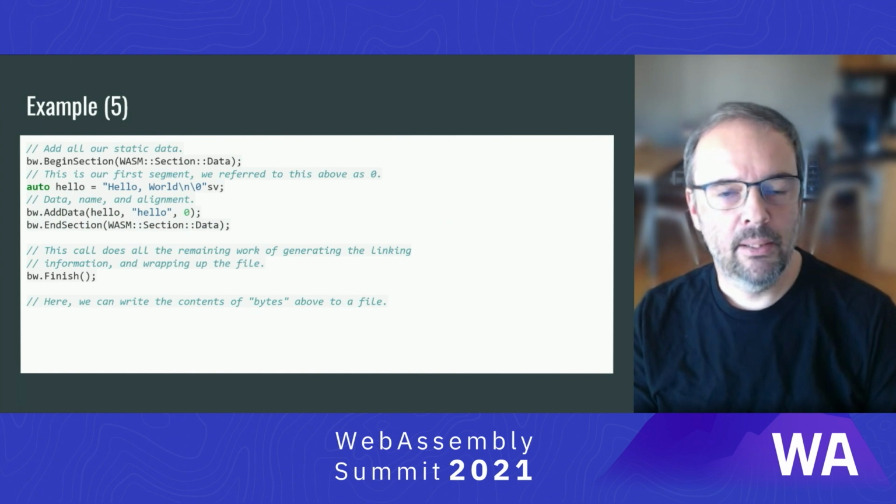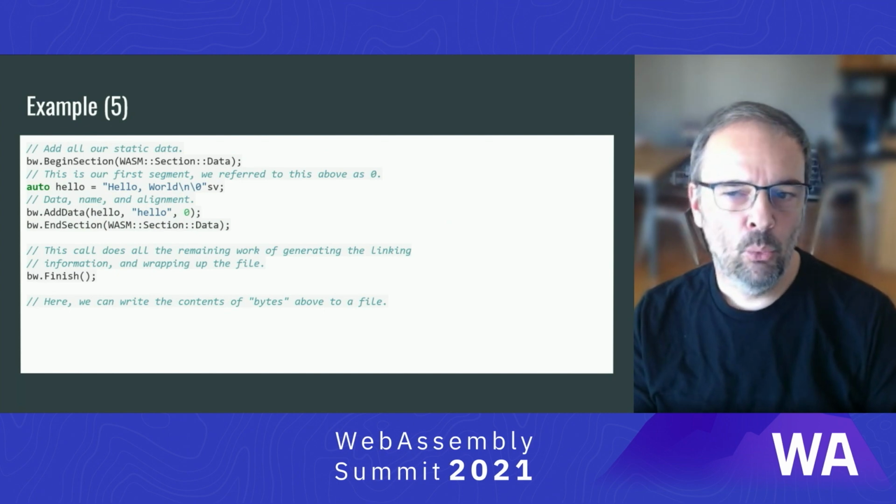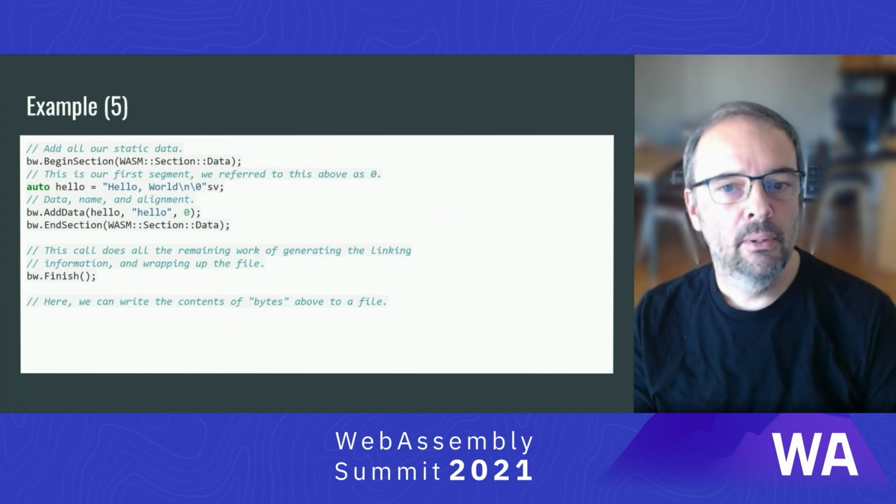Finally, we have our data section. Here we add a hello world string as the one and only data segment. At the end, we call finish, which does the heavy lifting of emitting the linking custom section with relocations and symbols for anything used in the previous sections. Then the bytes contained in the initial vector can be written to disk as is, and we're done.